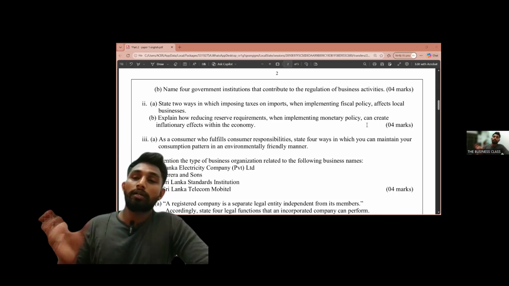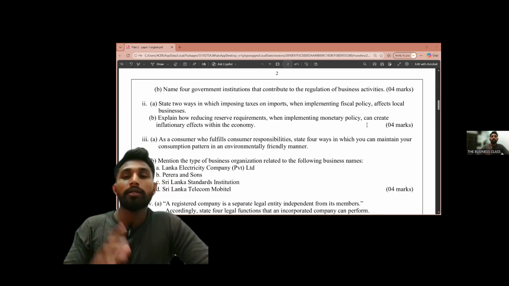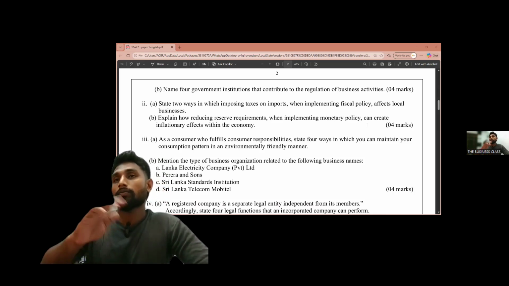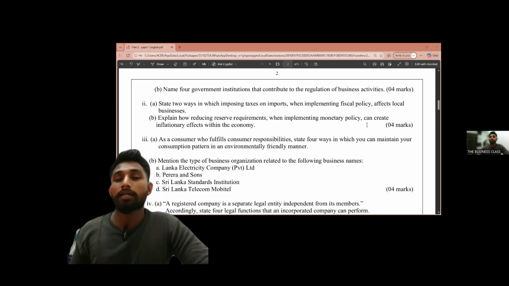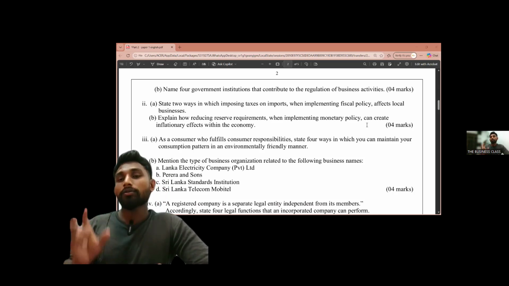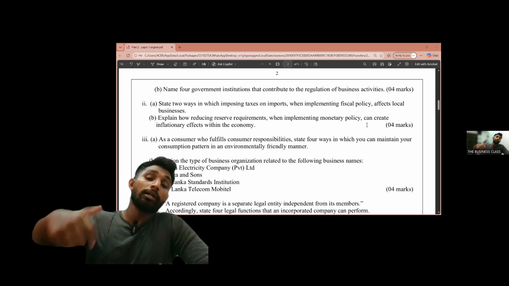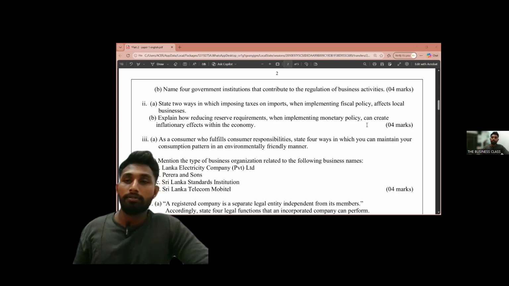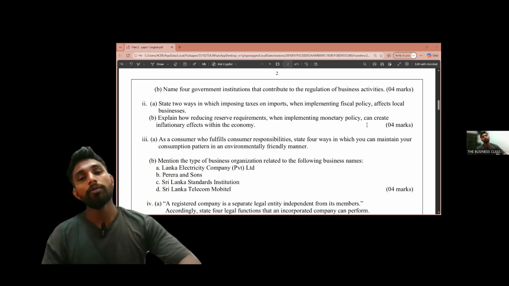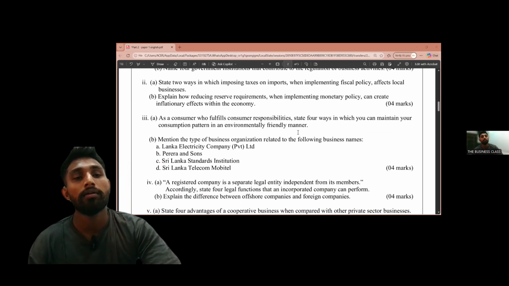Or, since the money supply is increasing, you can say that when there is a lot of money supply, prices are increasing and inflation is happening. Both ways are correct, but you have to write that down clearly and properly with examples. Then you can get 2 marks for that, right?